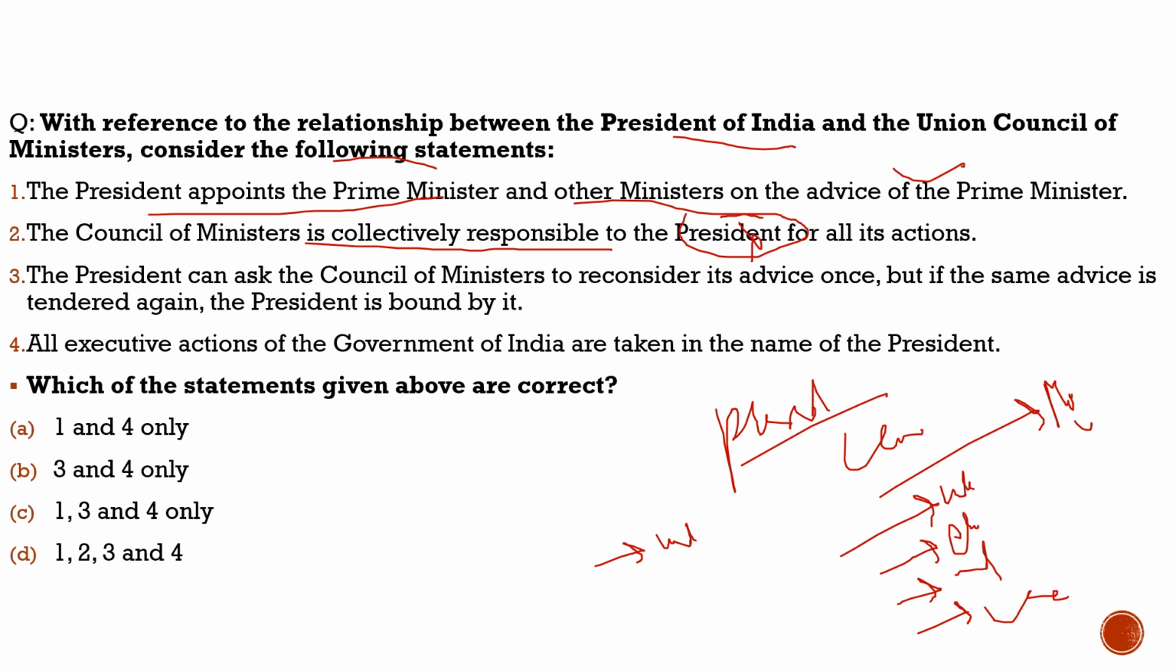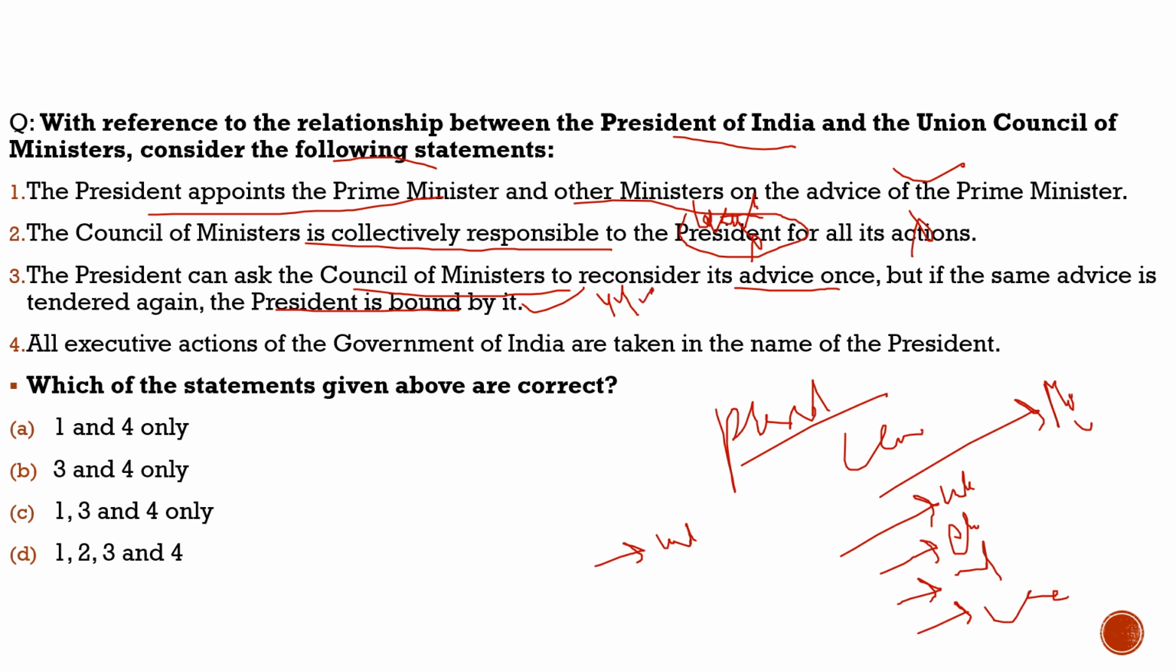Totally incorrect. This is the catch here. They are responsible to the Lok Sabha, not the President. So this statement is incorrect. Third statement: the President can ask the Council of Ministers to reconsider its advice once, but if the same advice is tendered again, the President is bound by it. 100% correct. It was done through the 44th Amendment Act.